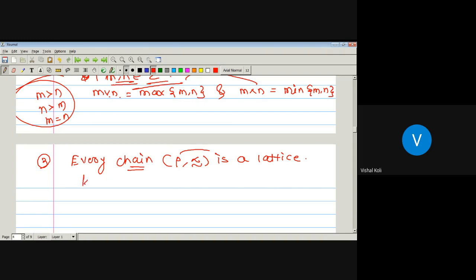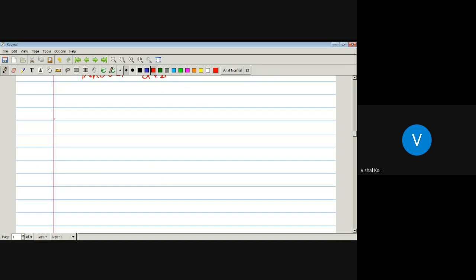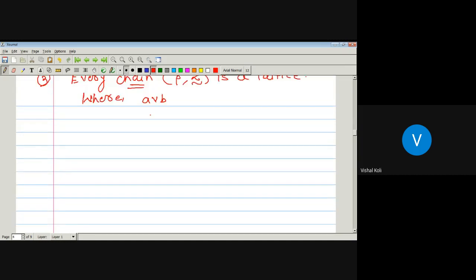Whenever there is a chain, each element is comparable with the other element. Then A join B is equal to B, and A meet B is A, whenever A precedes B. As A and B are any two elements belonging to the chain, they must be comparable.